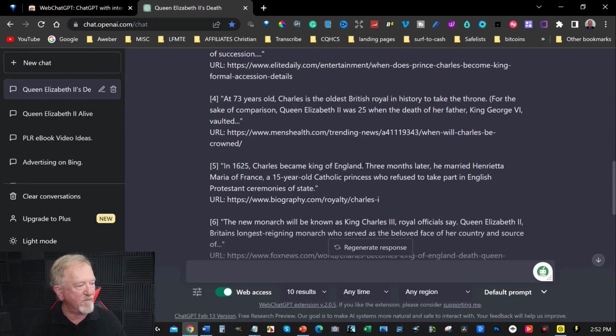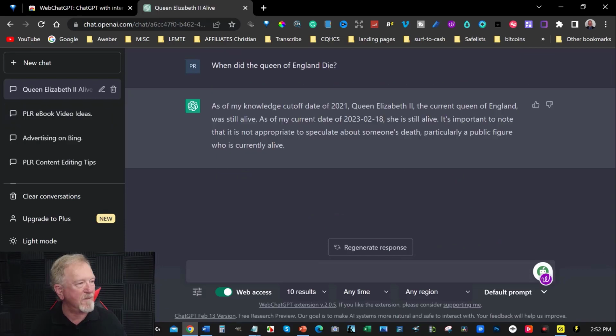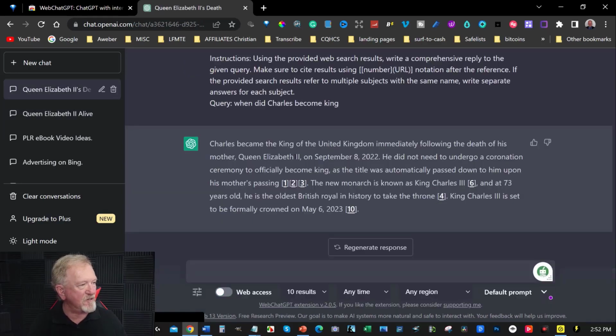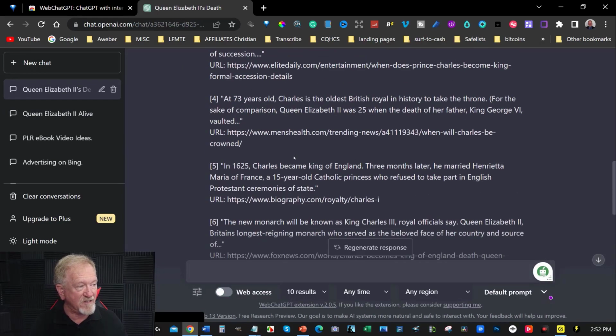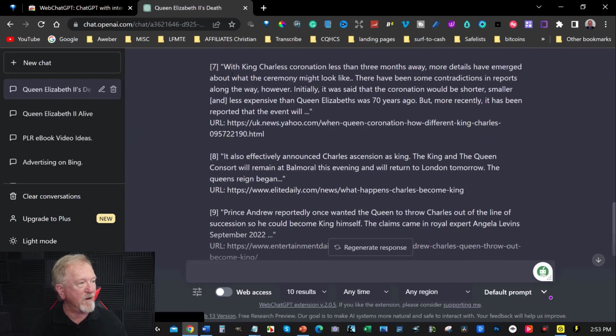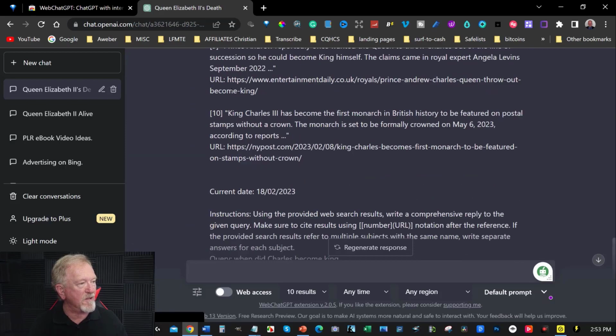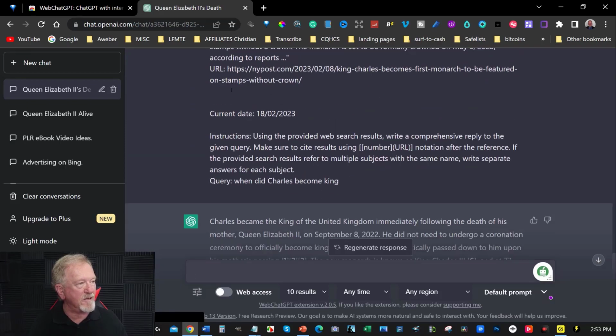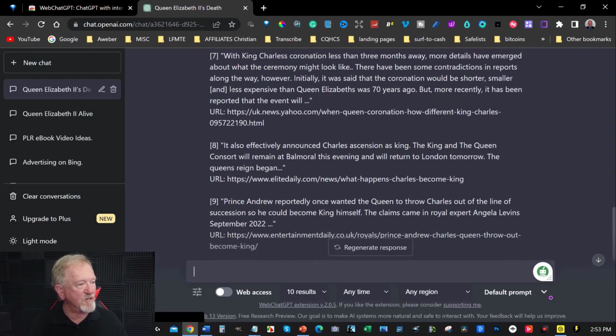So as you can see from the first one, which was over here, it didn't know that, because I had it turned off, it didn't know that the Queen had died. But then when you look at the next one above it, it now shows that she did die, and it gives us dates and so forth, and also the various results. And if you have a look down here, you can see the various news articles that it's actually scraped and gleaned the information from, and gave us all the information here.